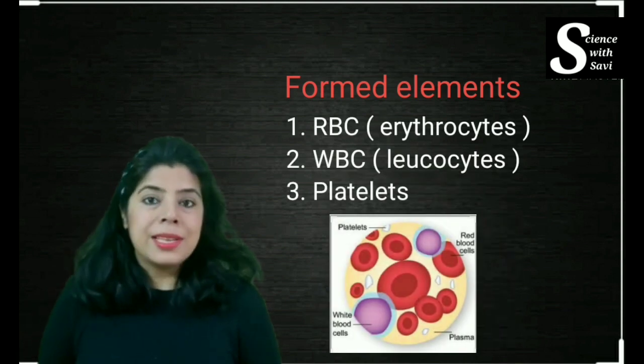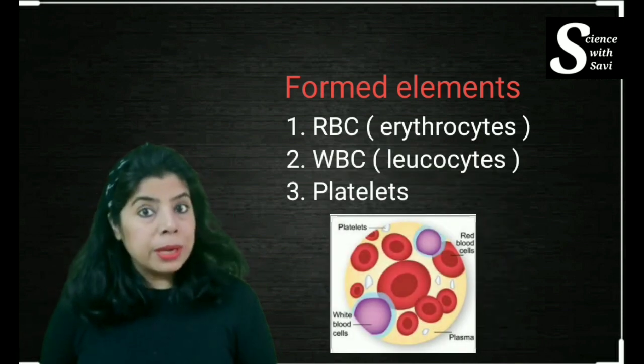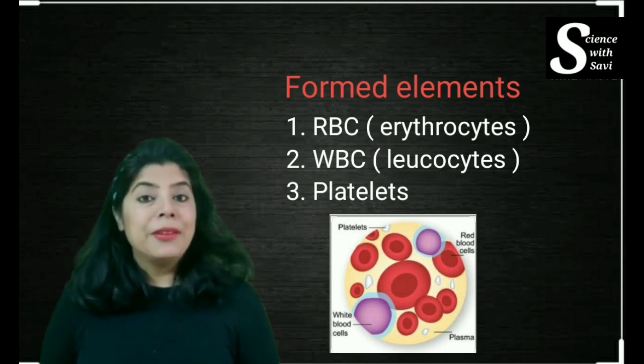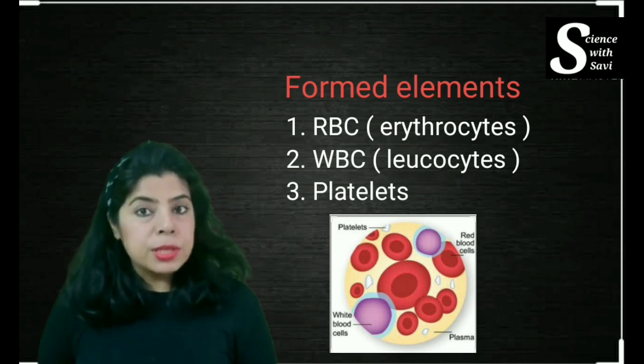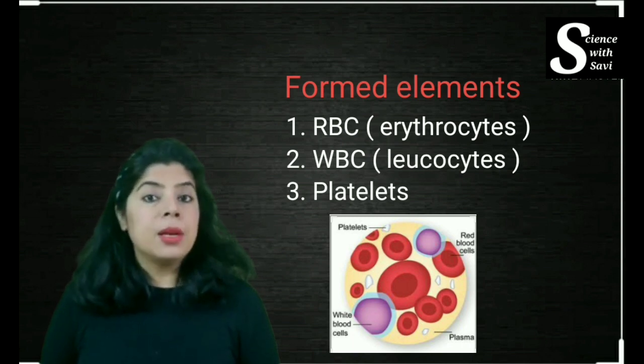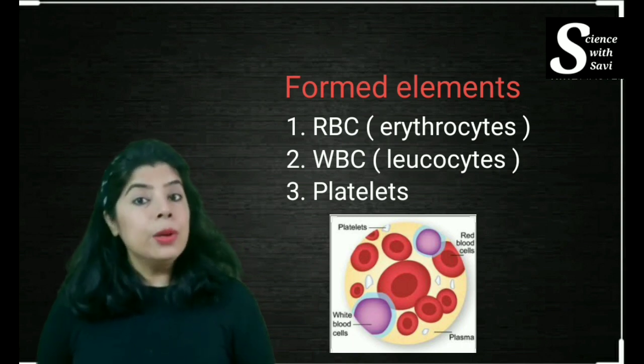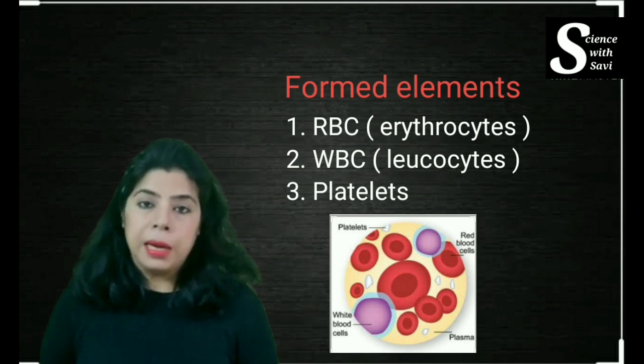Okay, the first one is the RBC. You have heard about it. Today we will see more about it. Red blood corpuscles or erythrocytes, RBC. Second is the white blood corpuscles or leukocytes. And third are the blood platelets.